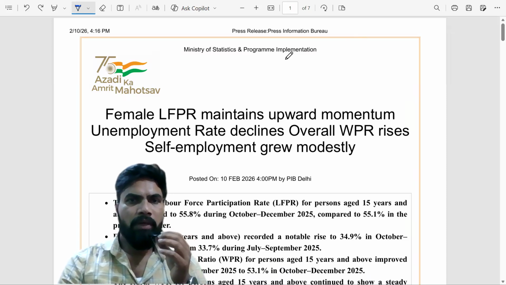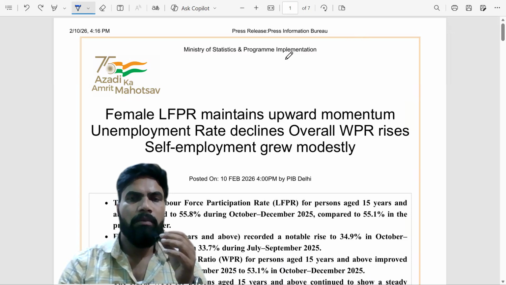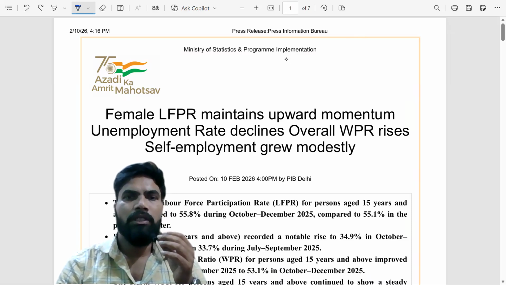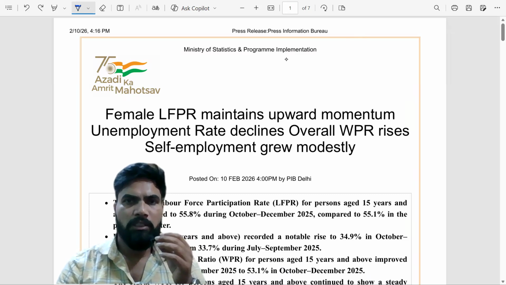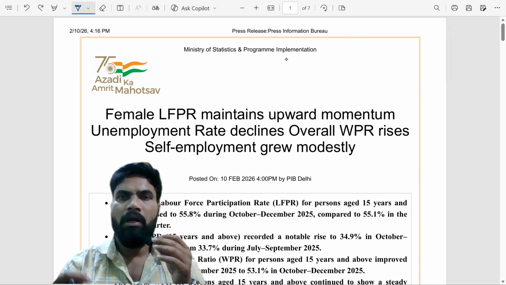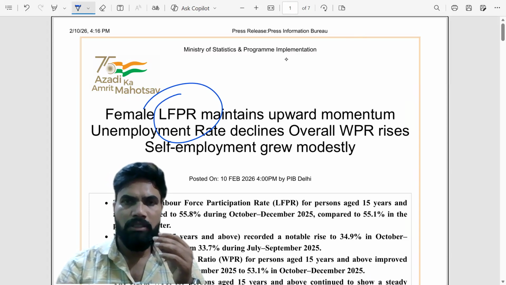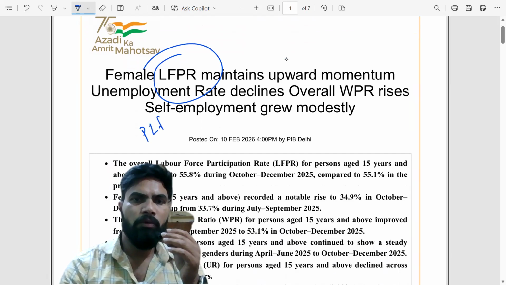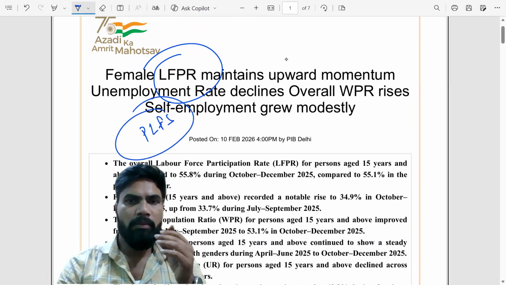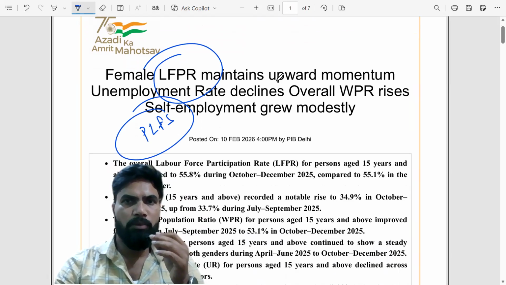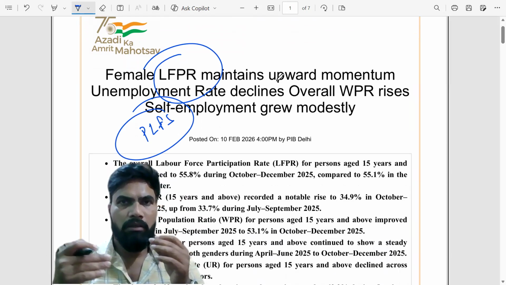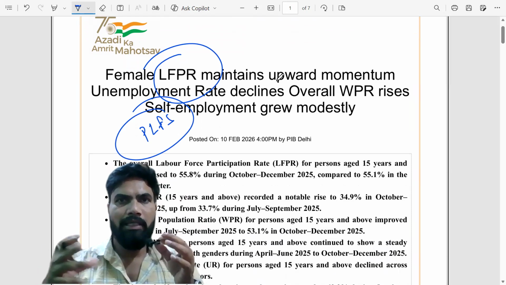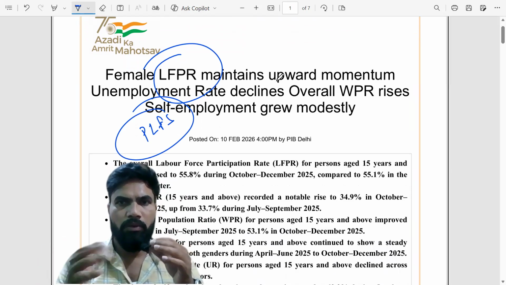Hello guys. One more important document has been uploaded on the PIB website that's related to labor force participation, the employment scenario, and worker to population ratio, etc. This is part of the Periodic Labour Force Survey conducted by the Ministry of Statistics and Program Implementation. According to this report, the data is available monthly and quarterly. One such quarterly report is available to us.